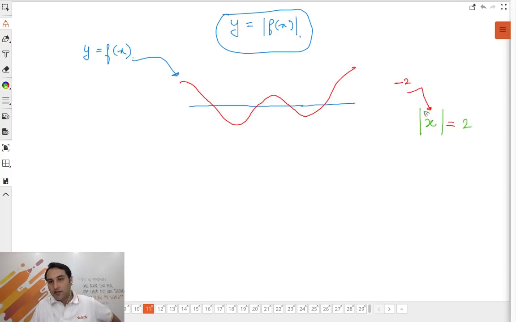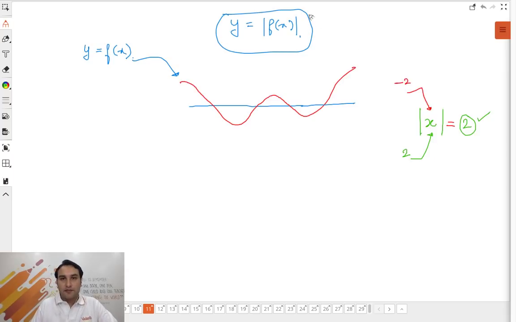If -2 goes into the modulus function, which is my Baba function, okay, the Baba will make him positive. He is my saint. It will make it positive. But if a positive number gets inside, Baba says no problem, it's fine, you can go. So positive number remains as it is, but a negative number, when it goes into modulus, becomes positive.